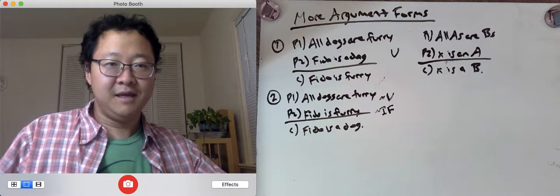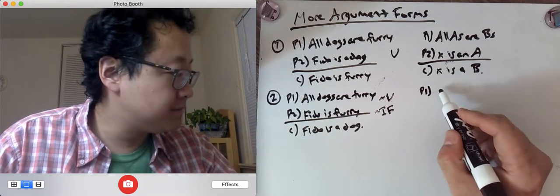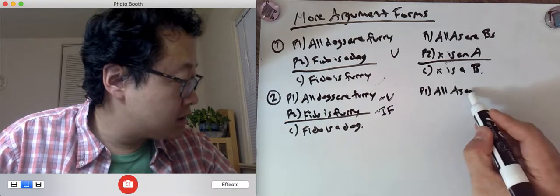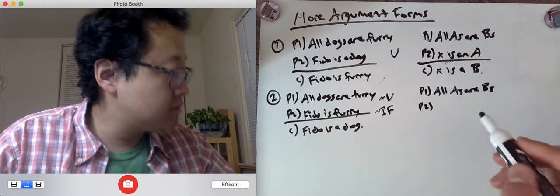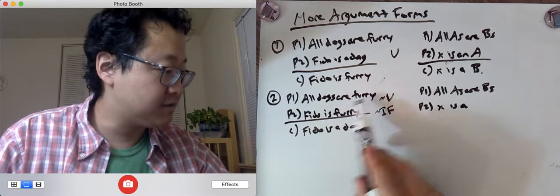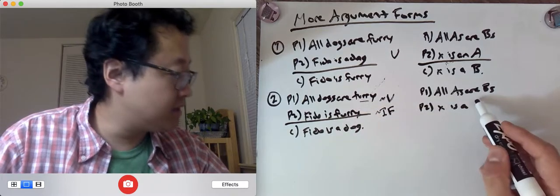Okay. Now let's get the argument form for this down. Premise one, all A's are B's. Premise two, X is a B, just like Fido is furry.